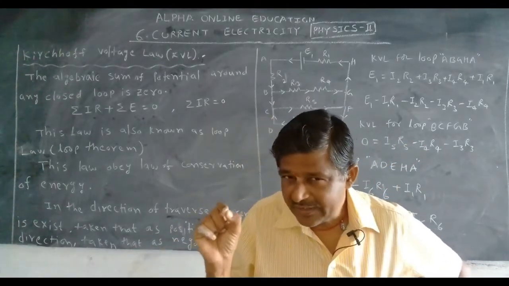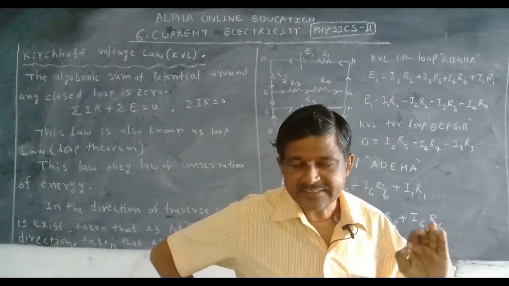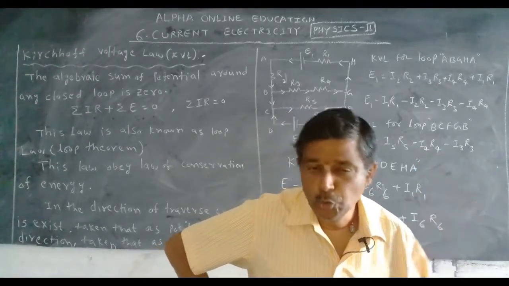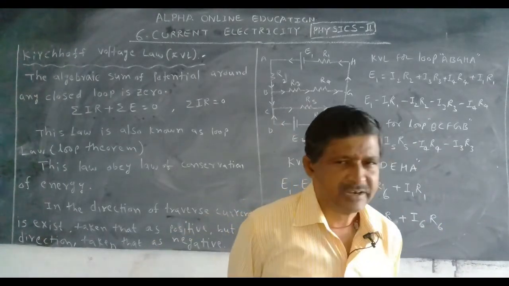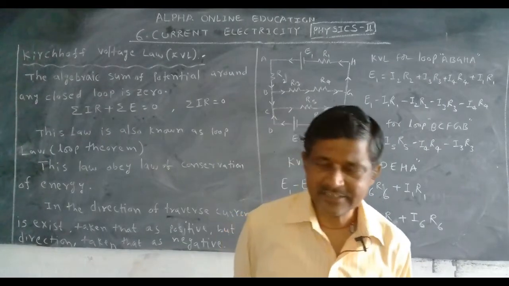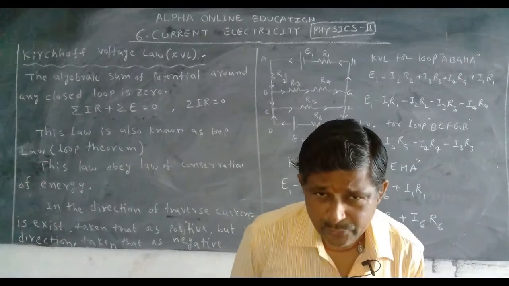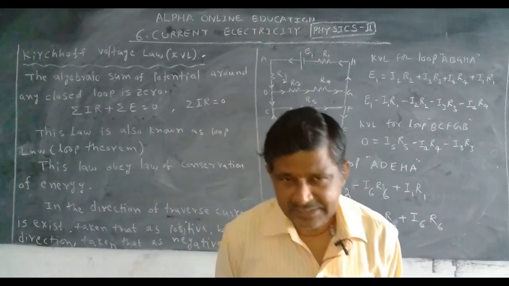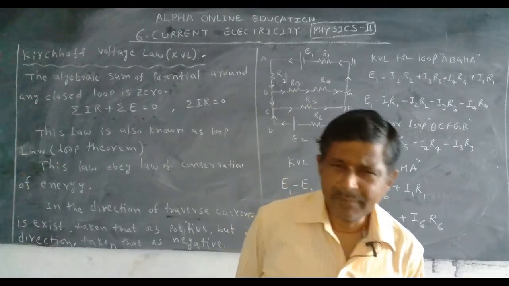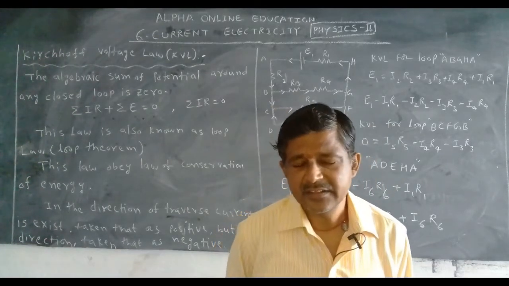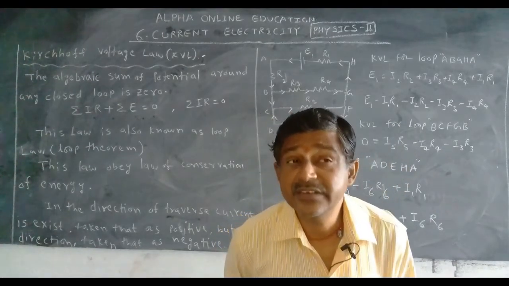Next, Kirchhoff current law is called the law of junction. Kirchhoff voltage law is called the law of loop or loop theory. Okay, this is about Kirchhoff current law and Kirchhoff voltage law. These two are very, very important. In a complex circuit, to find the current, we use the Kirchhoff current law. To find the EMF or potential difference, we use which one?